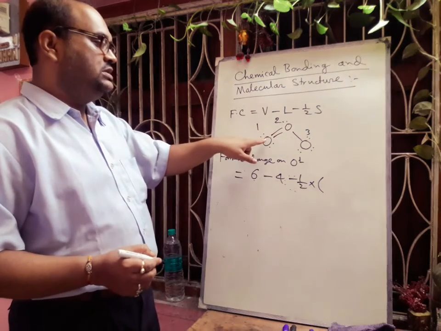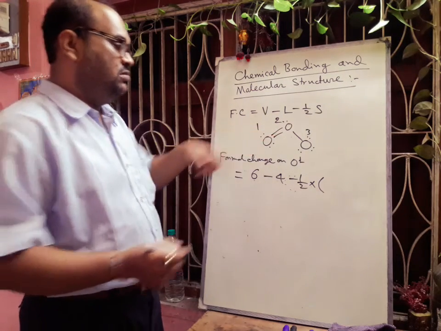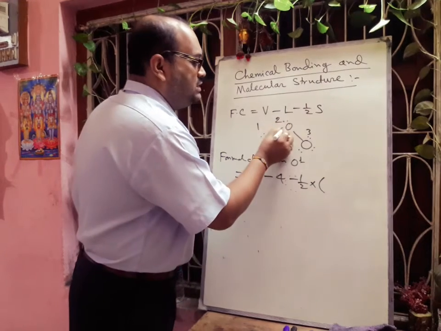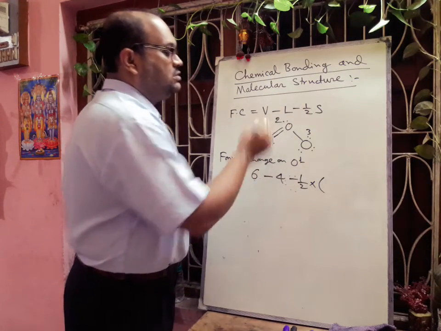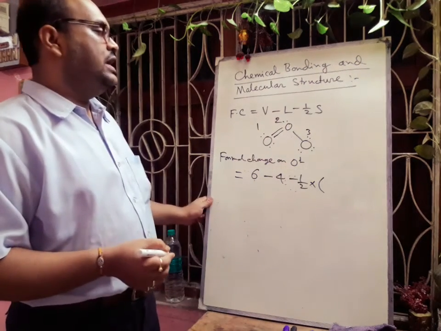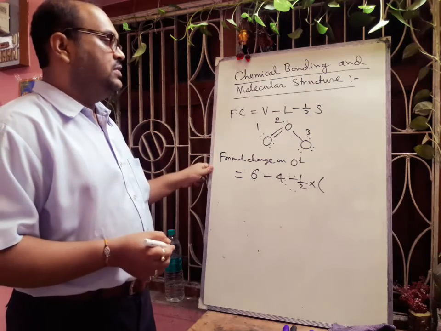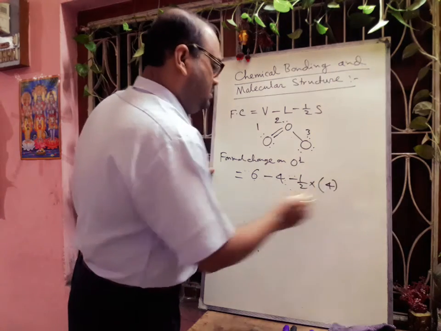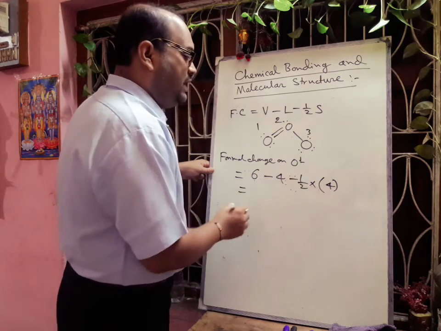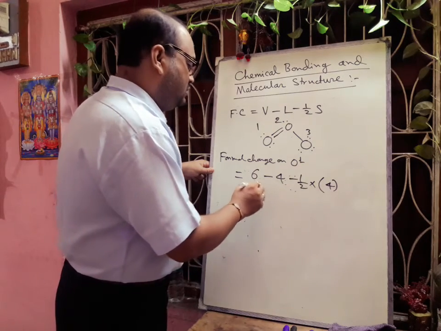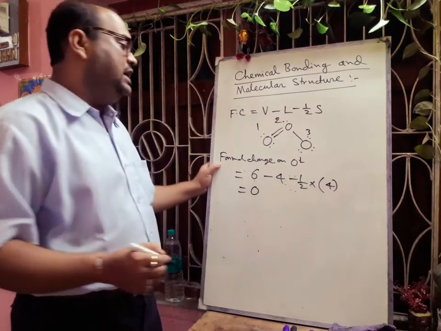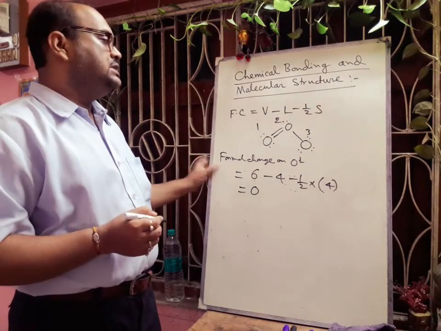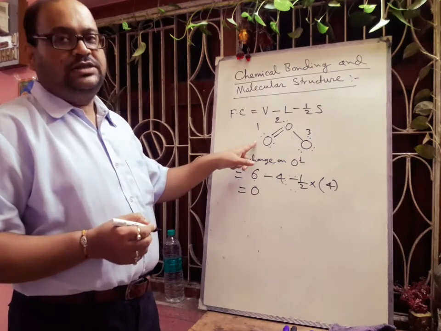This oxygen is linked with 2 bonds, a double bond with oxygen number 2. So the number of shared electrons will be 4. If we calculate, you will get the value 0. So definitely the formal charge on this oxygen atom will be 0.